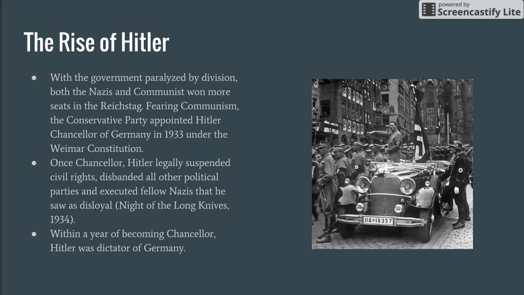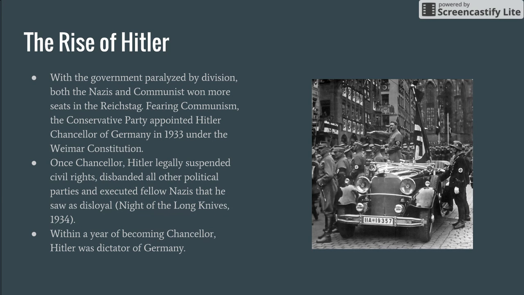Once Chancellor, Hitler legally suspended civil rights. He disbanded all other political parties and executed fellow Nazis that he saw as disloyal. This became known as the Night of the Long Knives. It happened in 1934. This is something that Hitler does in secret at night. Obviously, he has some of his followers go out and do these executions.